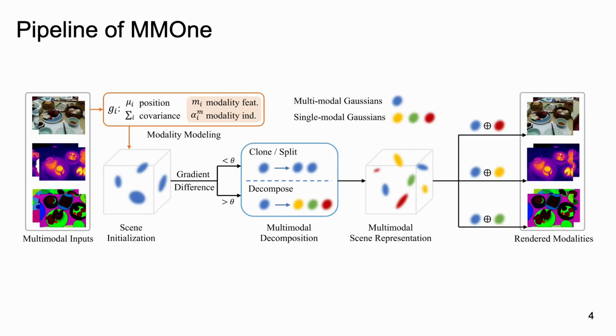We propose a general framework, MMOne, to represent multiple modalities in one scene. Given the multi-view, multimodal inputs of the scene, we progressively construct a multimodal scene representation capable of accommodating one or more modalities. Each modality is modeled by our modality modeling module. The densification process is integrated with our multimodal decomposition mechanism, which disentangles multimodal information based on modality difference.